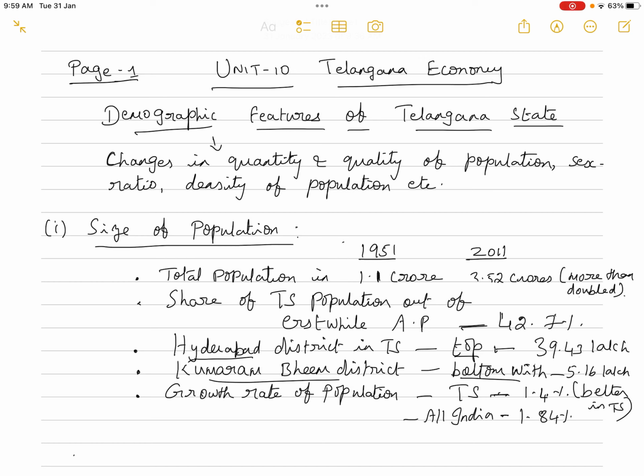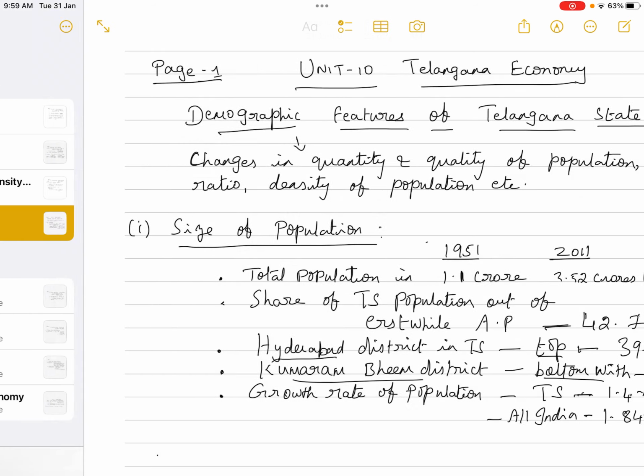Next, when you look at the growth rate of population, that is the average annual growth rate of population, you can see that the average annual growth rate of population in TS is 1.4%. Compared to all India, it is 1.84%. So you can see that the state of Telangana was able to control the growth rate of population compared to the all India level. So these are some of the statistics regarding the size of population.